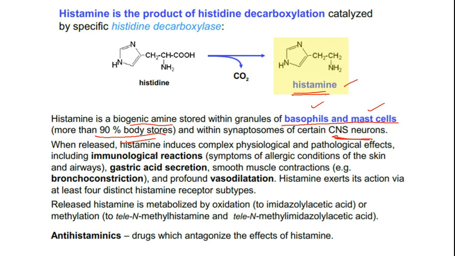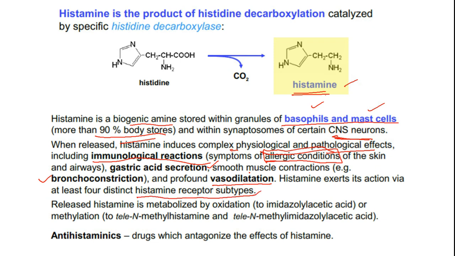When released, histamine induces complex physiological and pathological effects. We call them immunological reactions or allergic conditions. Okay, allergic conditions of the skin and airways. Gastric acid secretion is also under this control. Smooth muscle contractions you can find, especially bronchoconstriction, and it initiates almost all of a sudden vasodilation, and sometimes it leads to a syncope condition, okay, or collapse. Patient will collapse. Histamine exerts its action via at least 4 different histamine receptor subtypes.